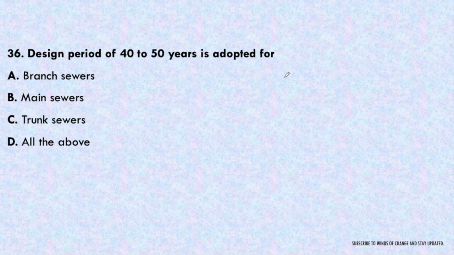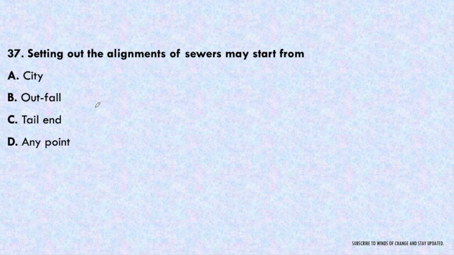Next question. A design period of 40 to 50 years is adopted for branch sewer, main sewer, trunk sewer, or all of the above. The design period is adopted the same for all of these, so all of the above will be the correct answer. This is 40 to 50 years, which is provided for all types of sewer, either branch sewer, main sewer or trunk sewer.